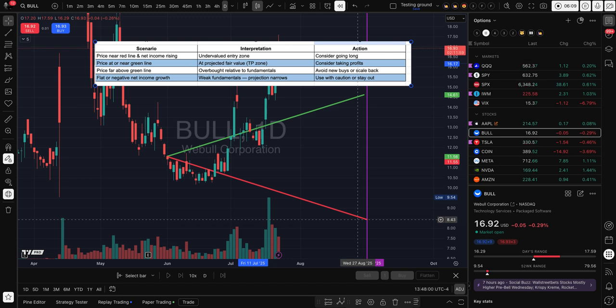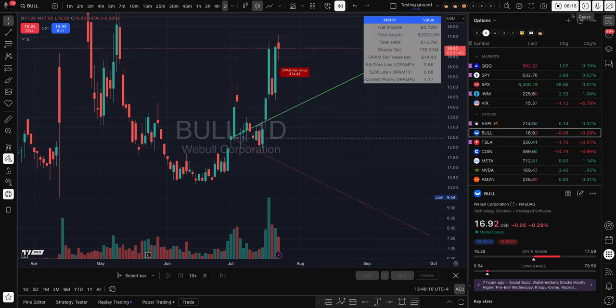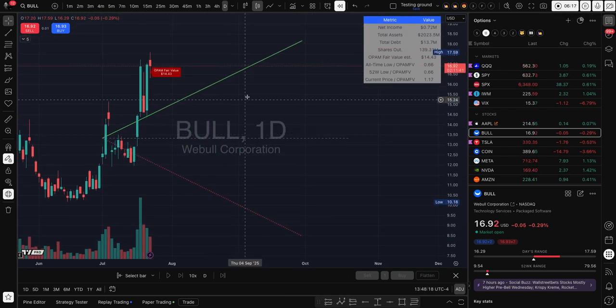Number two is the fair value. So I will erase this and then talk about the fair value. All right, so now forget about the lines, just focus on the fair value. So right now here it shows the metrics: net income for the last quarter, total assets that it owned, total debt, shares outstanding, and then OPAM Fair Value is the calculation that I came up with.